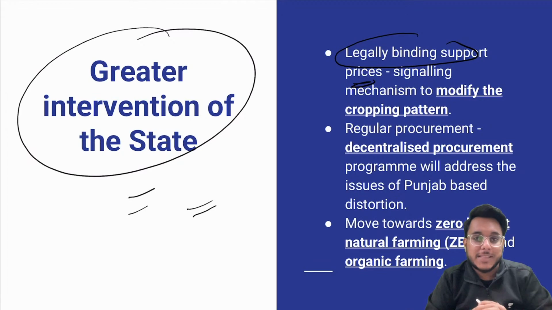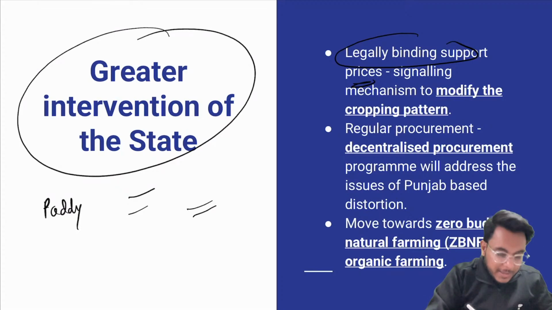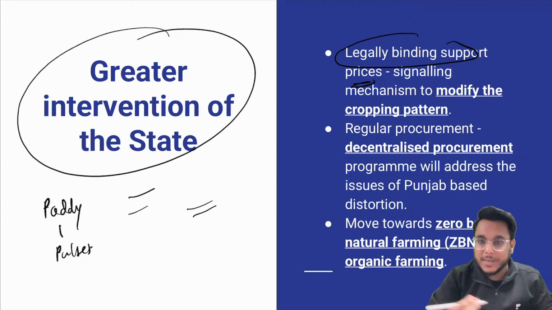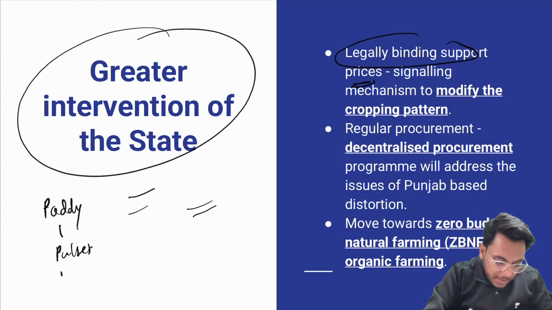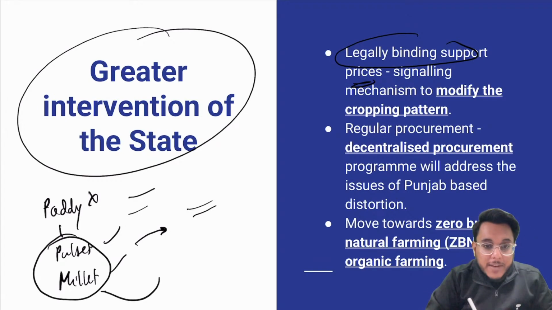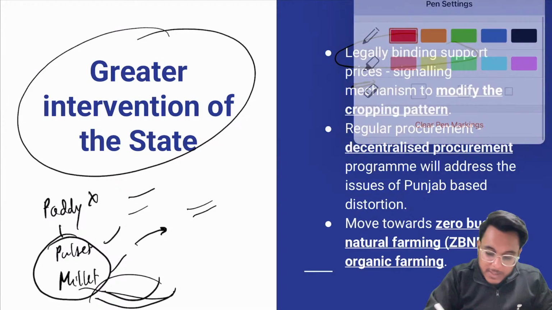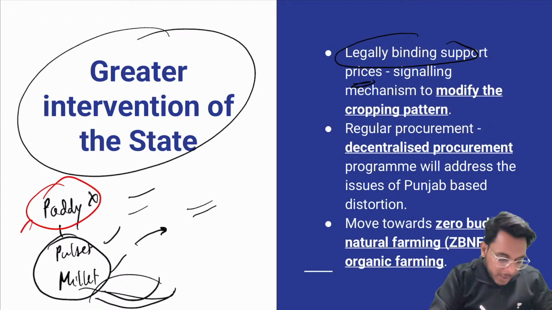In this direction, guys, it has been suggested that, for example, we want that paddy should not be grown. We want pulses to be grown instead. Let's say we want millets to be grown. We don't want paddy, we want pulses and millet. So the government should come in between and incentivize pulses and millet by giving price support for these crops. Automatically, what will happen? The farmers will shift from paddy, they will go to pulses.